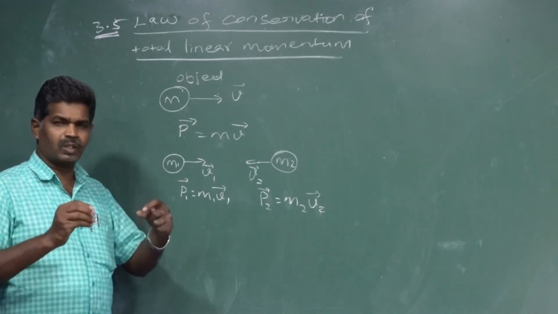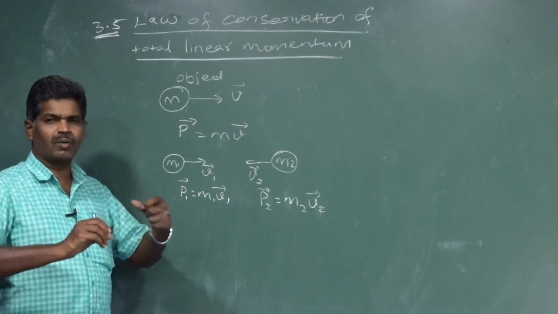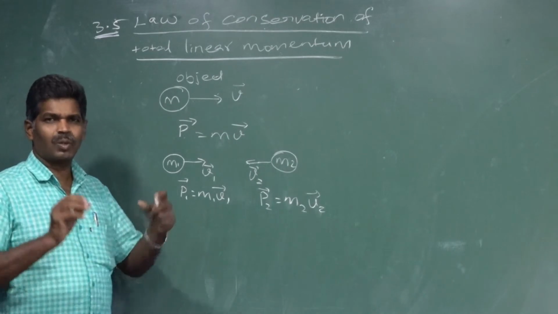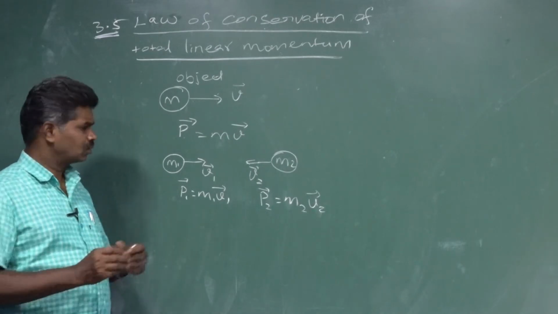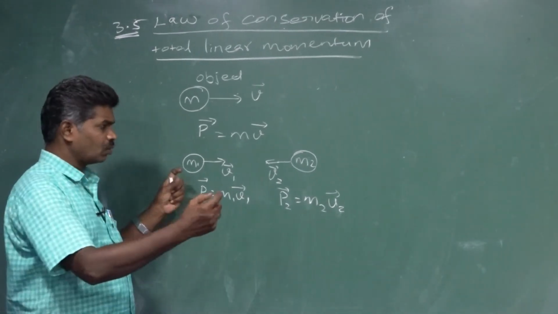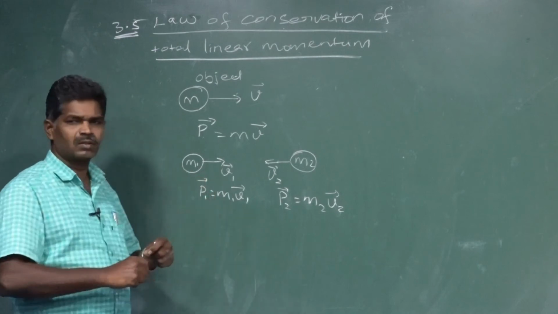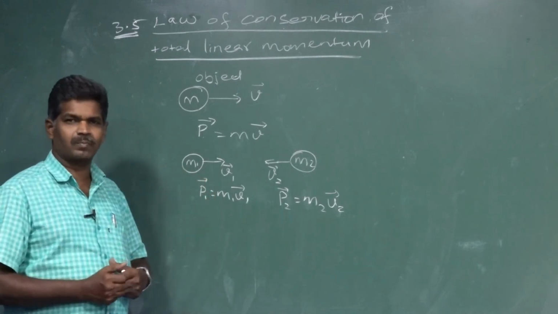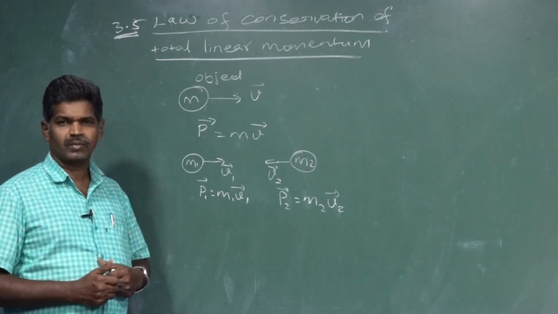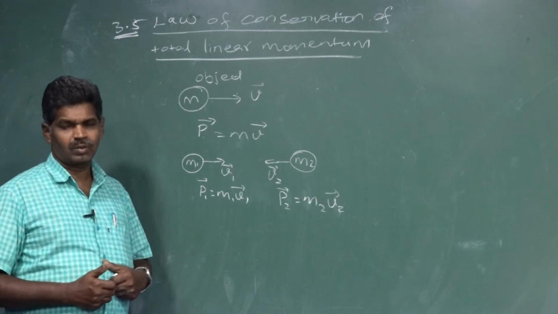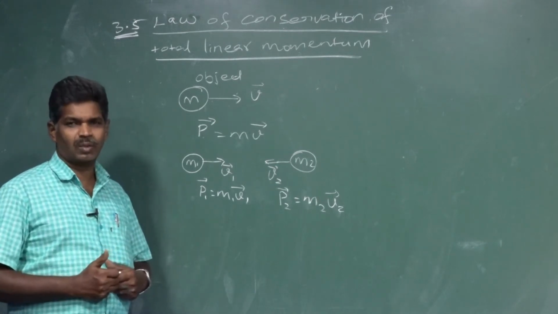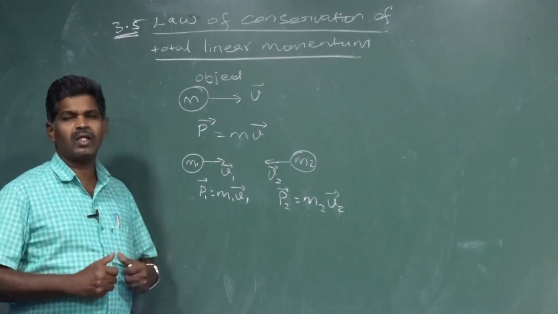Here we are going to see about conservation of linear momentum. Without external force, these two objects may make a collision. If the two objects act on one another, their acting forces are called internal forces. So here, without external force, only internal forces are acting.